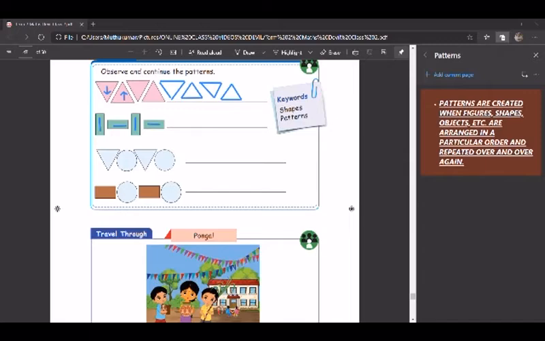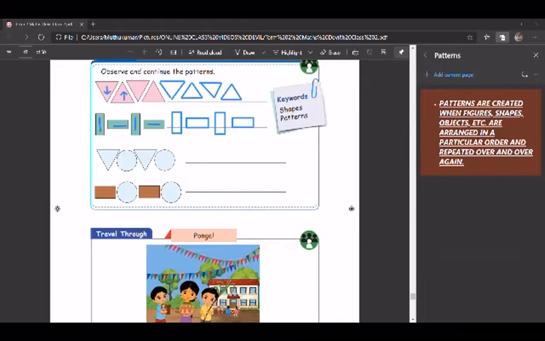Standing rectangle, sleeping rectangle. What will be the next, children? Standing rectangle. Very good. Next is sleeping rectangle. Yeah, same continue. Standing rectangle, sleeping rectangle. Look at the next one, children.